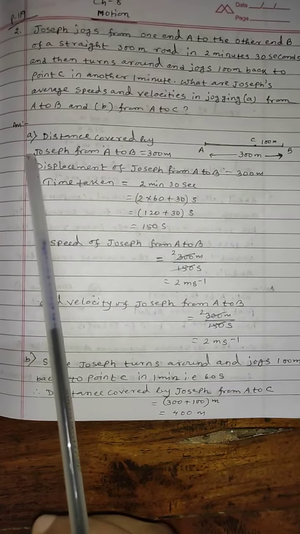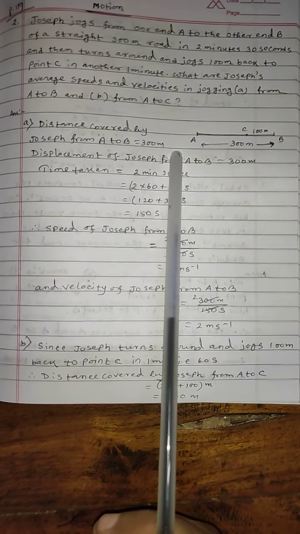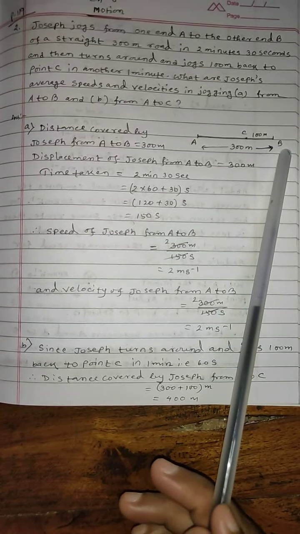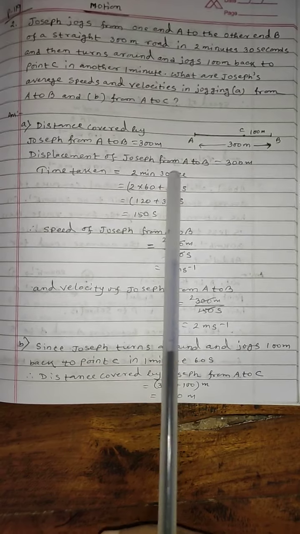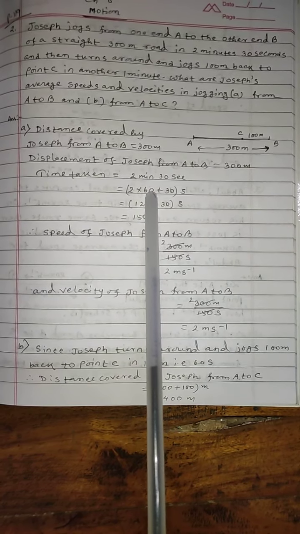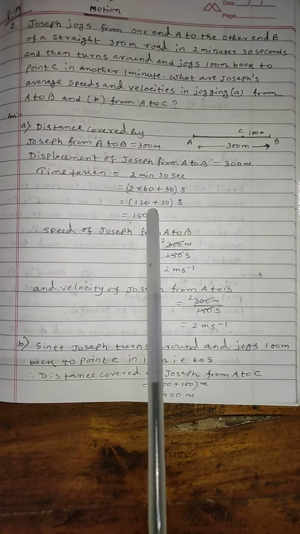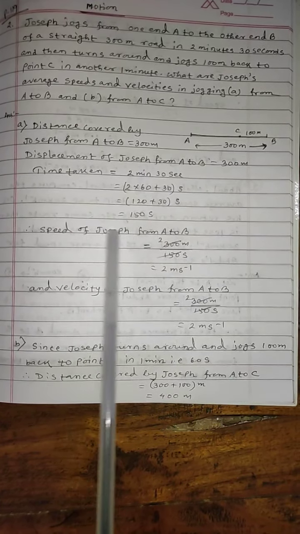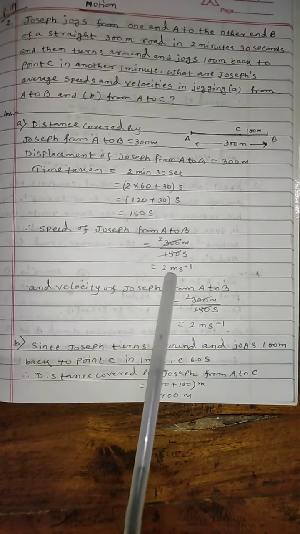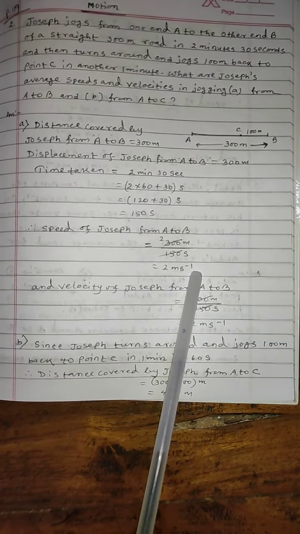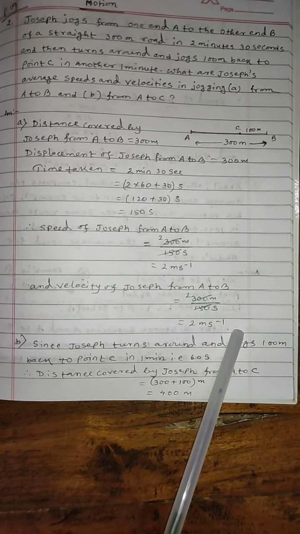Now first, question A. Distance covered by Joseph from A to B will be 300 meter. Displacement from A to B is also 300 meter. Time taken is 2 minutes 30 seconds. Minute, change it into second, 1 minute is 60 seconds. So 2 into 60 plus 30 comes out 150 seconds. So speed of Joseph from A to B will be distance by time. After cancellation, it is 2 meter second to the power minus 1. And velocity is displacement by time. After cancellation, the same result is coming.